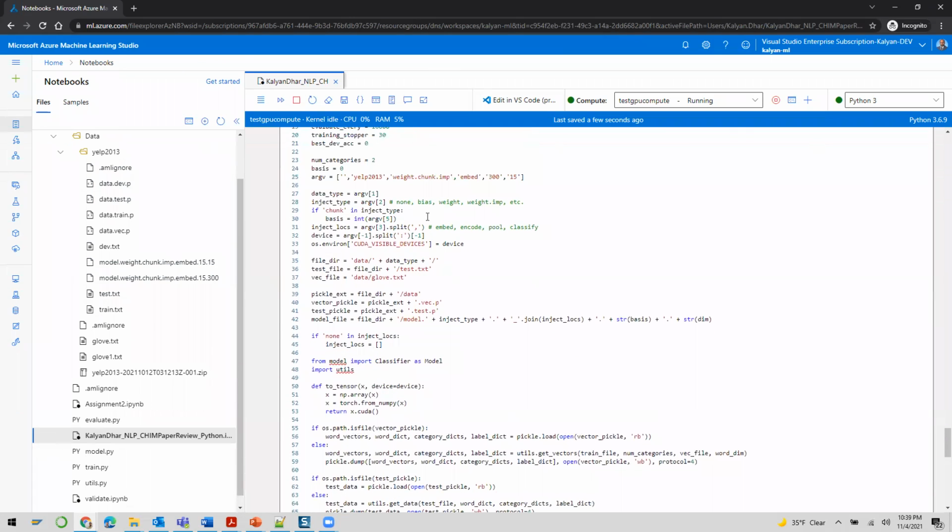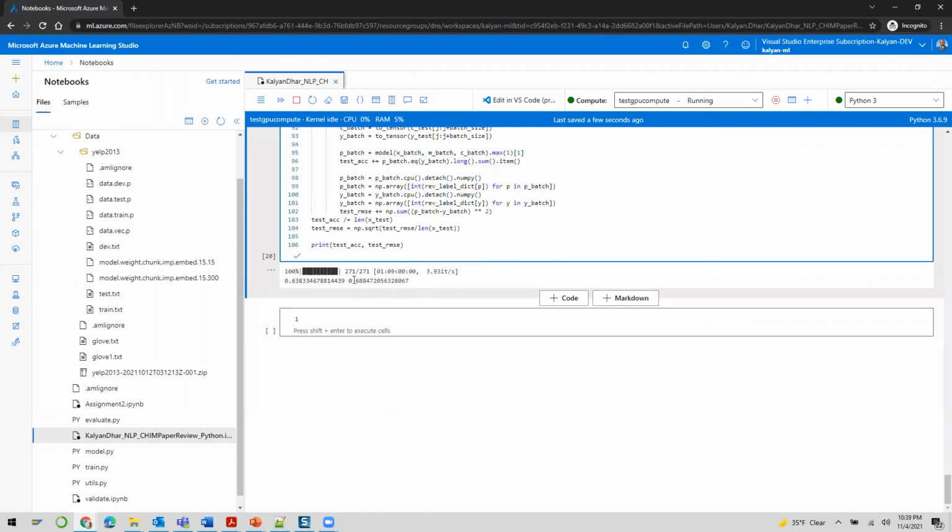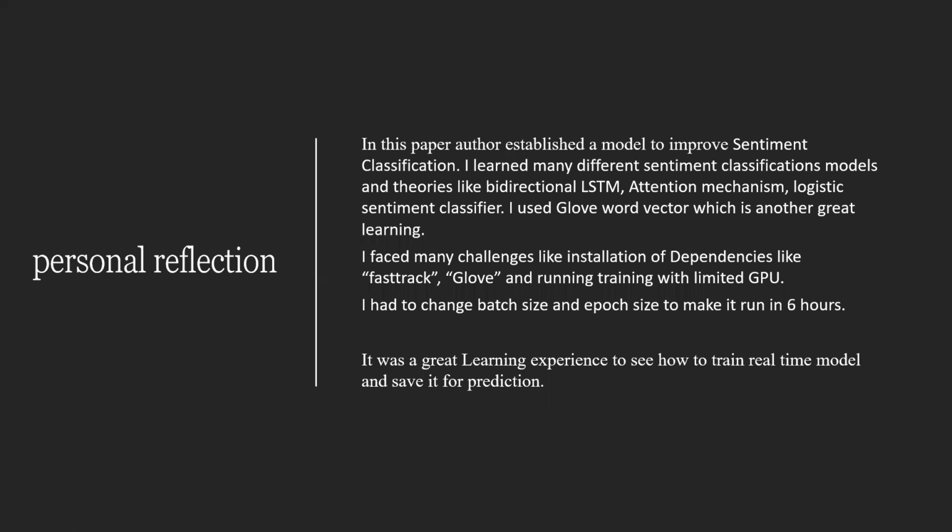I am using the same dataset for the evaluation, and this is my result from the loss function, the evaluation. So going back to the last slide.